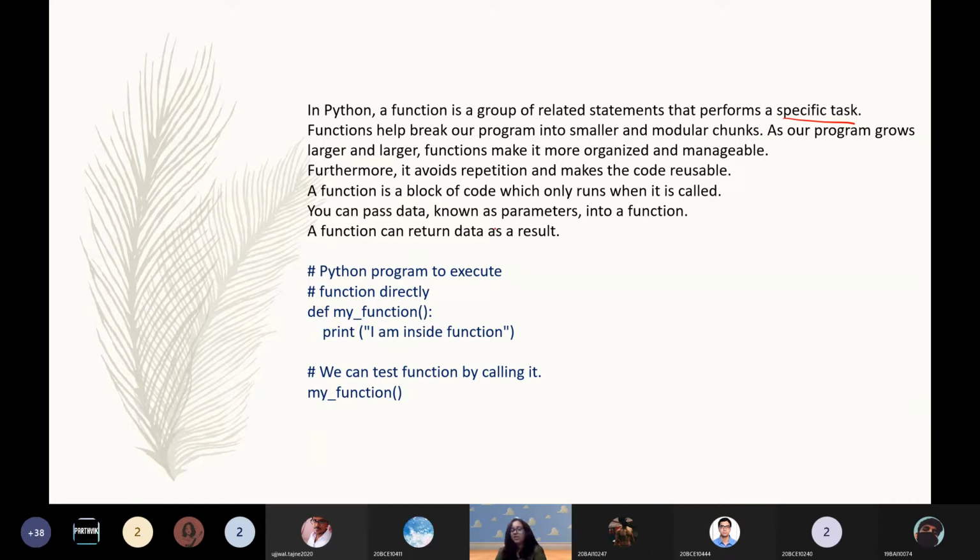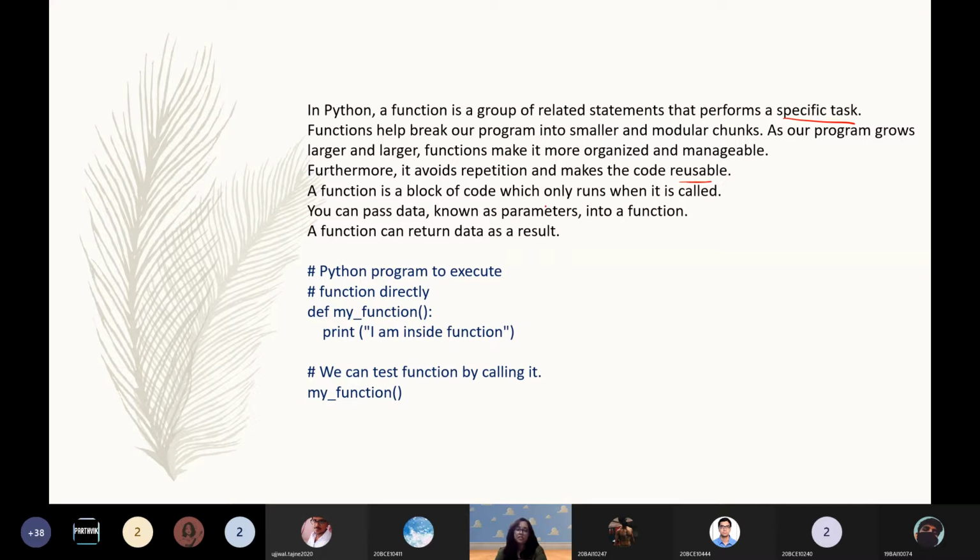Obviously, if you have to do the same repetitive task, or if you have to do the same job again and again, it is better to use a function instead of making loops again and again, because at the end your programs are just judged based on how fast they are and how little memory they take, right? So it avoids repetition and makes the code reusable. Reusability of code is highly advocated and highly expected of good programmers.